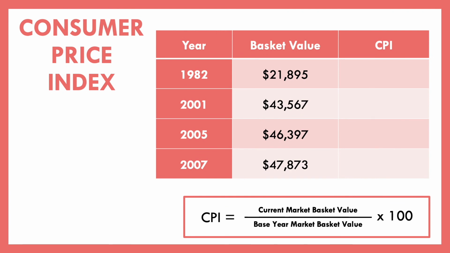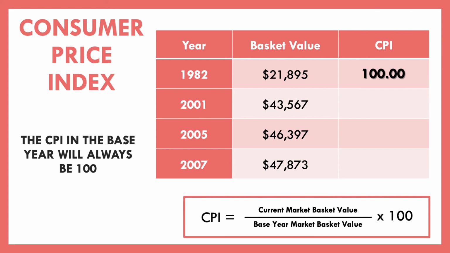Let's say that the market basket value, the worth of that shopping list in 1982 is $21,895. Well, the nice thing about the base year is you're dividing that current year by the base year, which is also the same year. And so any number over itself times 100 is going to be 100. And so the CPI in the base year is always going to be 100. And remember, like we said, this is just an index, not a percentage, not a dollar, just a number.